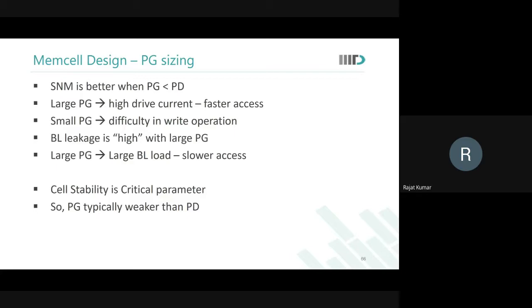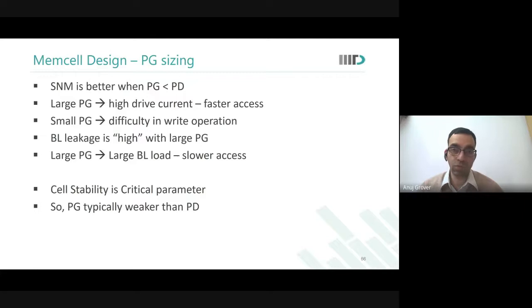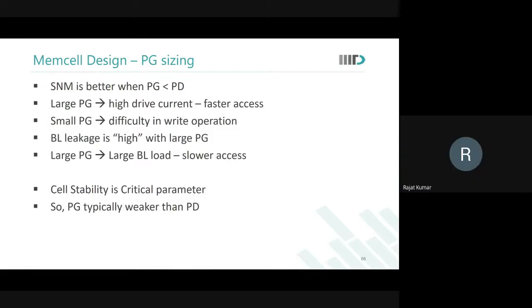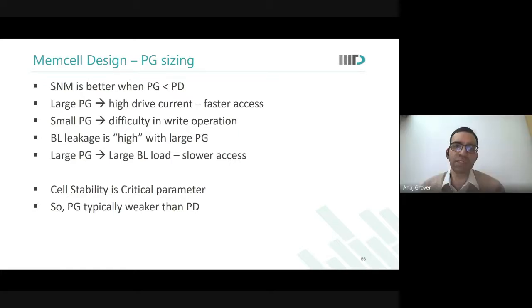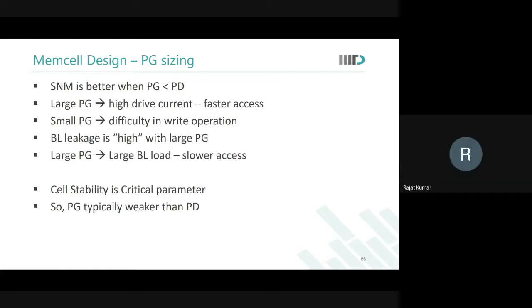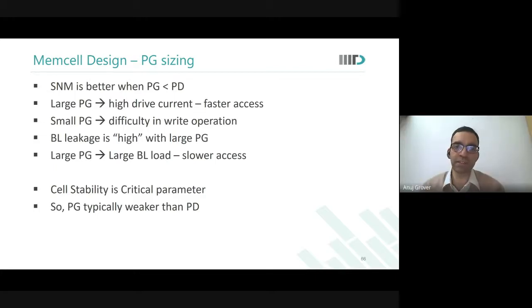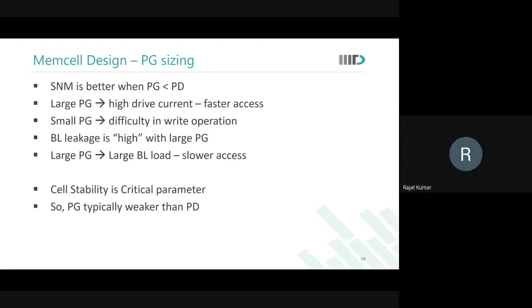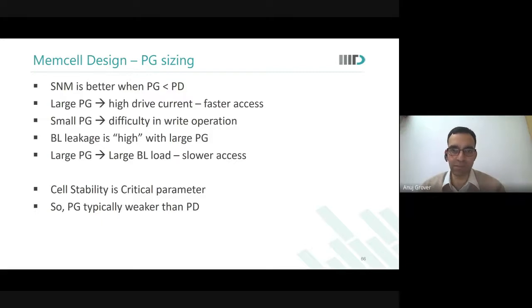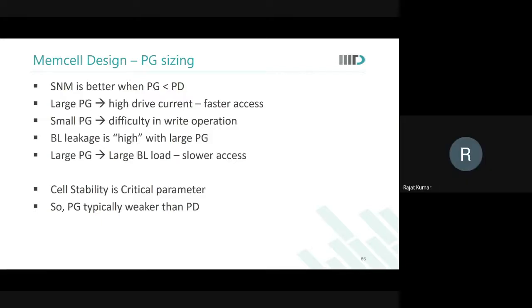Sir, in the fifth point, what do you mean by slower access? So what does access speed depend on, according to you? Sir, it would depend on the higher discharge rate, or the rate of flow of current. What is discharge rate? So it's actually the current. No, discharge rate is not the current. That is called cell current. You are saying discharge rate. Yes, sir.